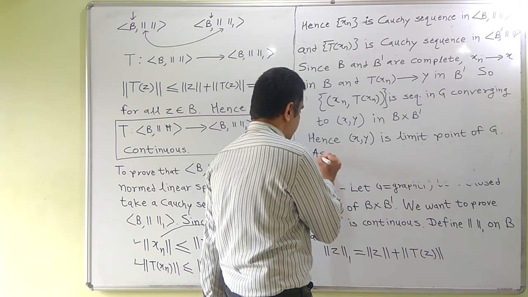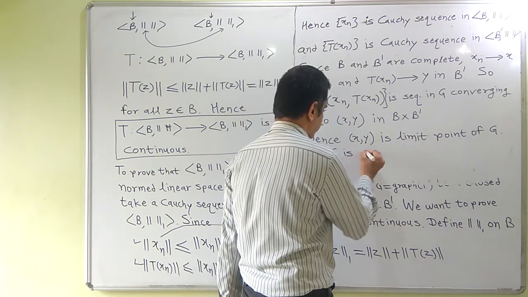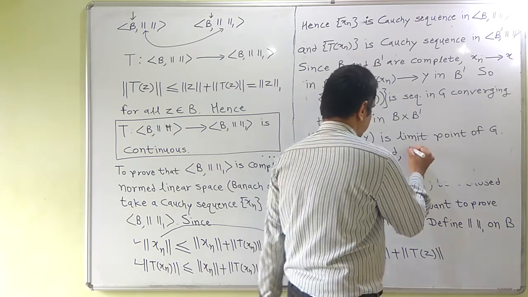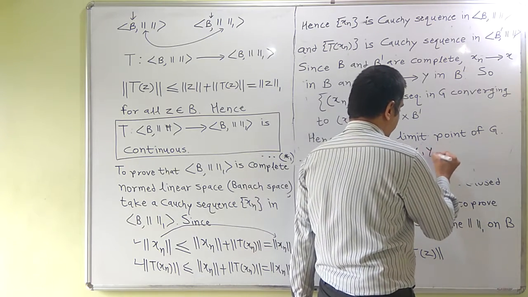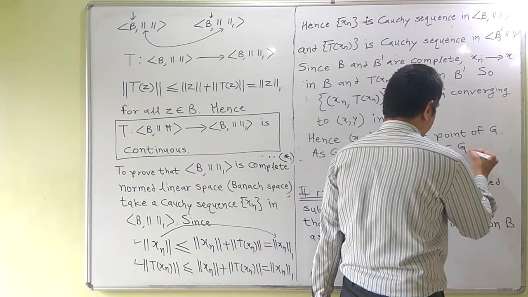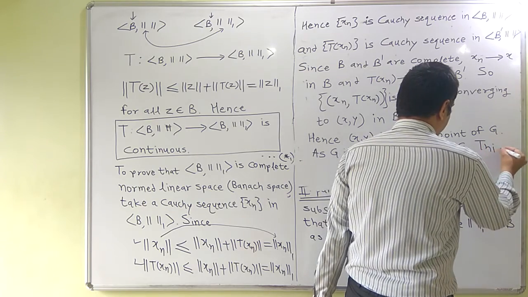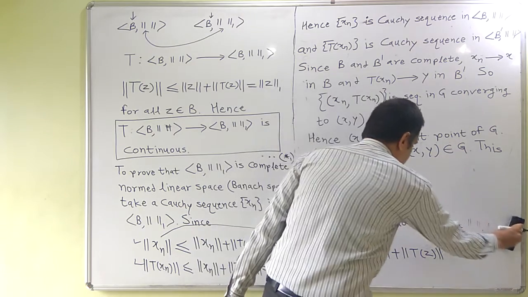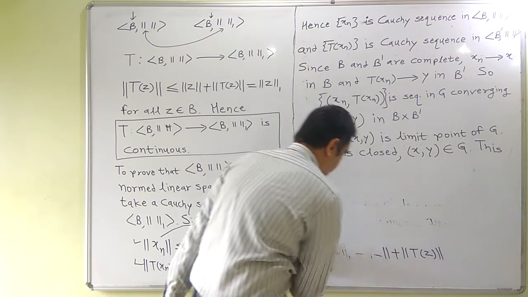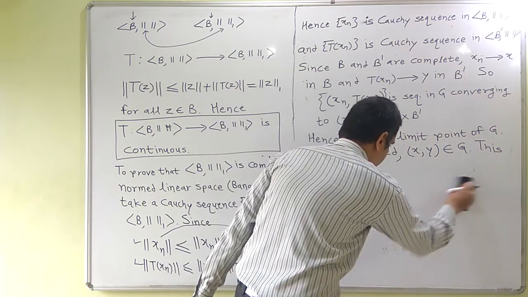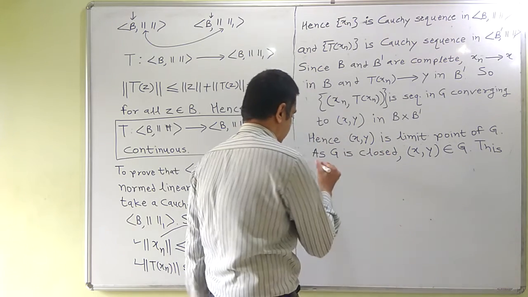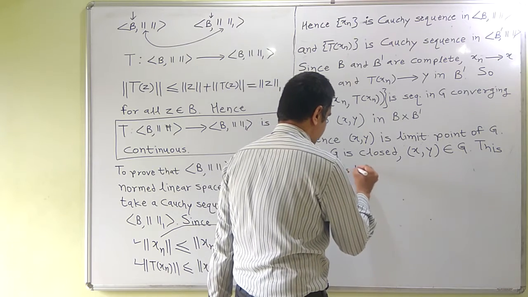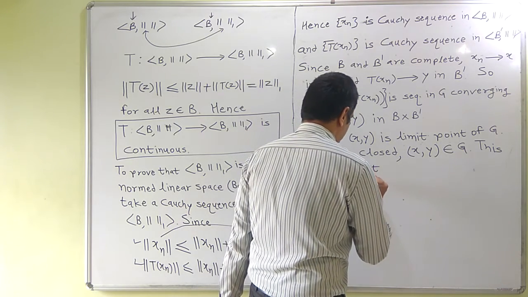As G is closed, it contains all its limit points, hence (x, y) belongs to G. This implies that Tx is equal to y.